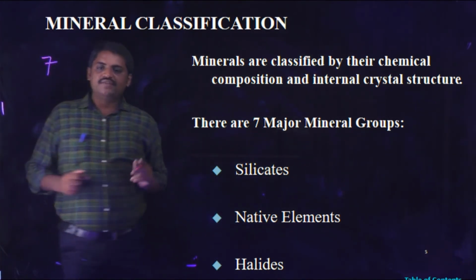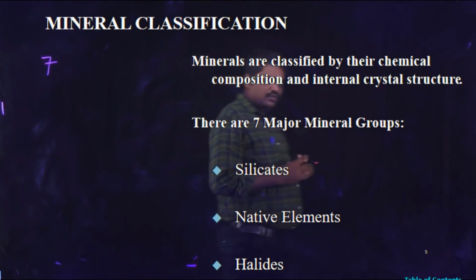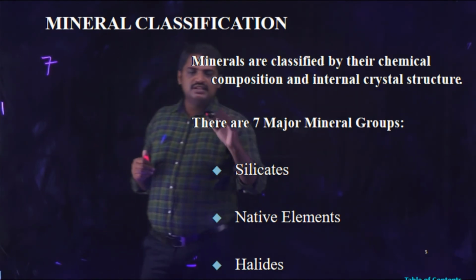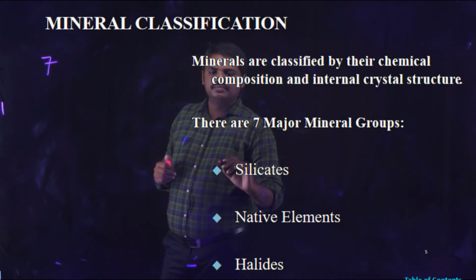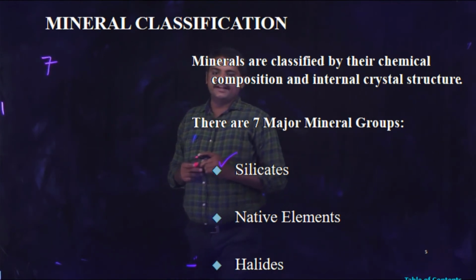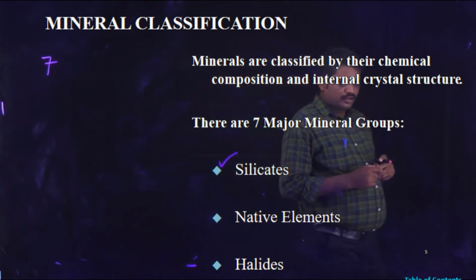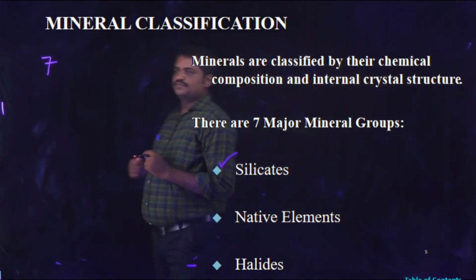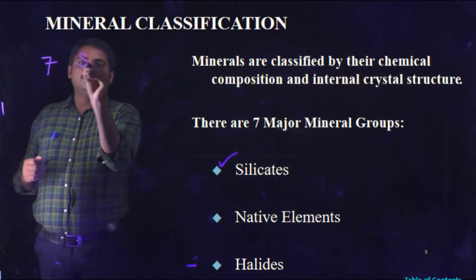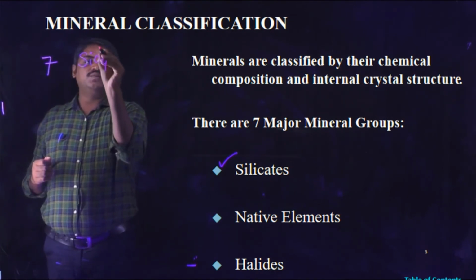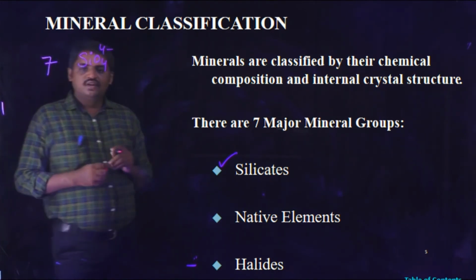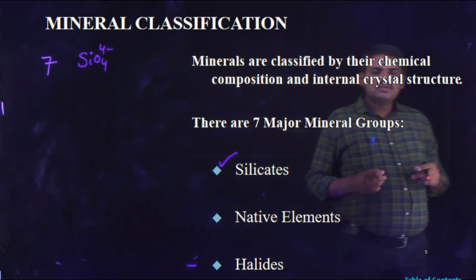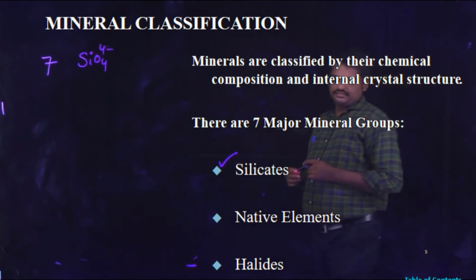7 categories. First one, silicates. The chemical formula of silicates is SiO4 4 minus. Generally, so many silicates are there.